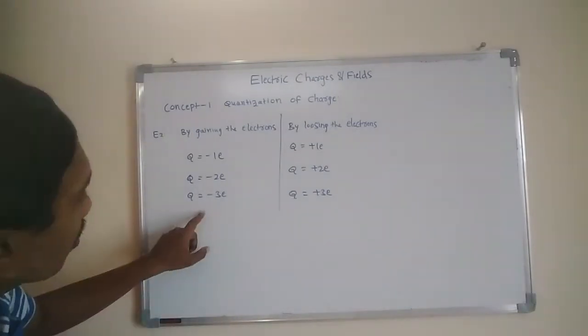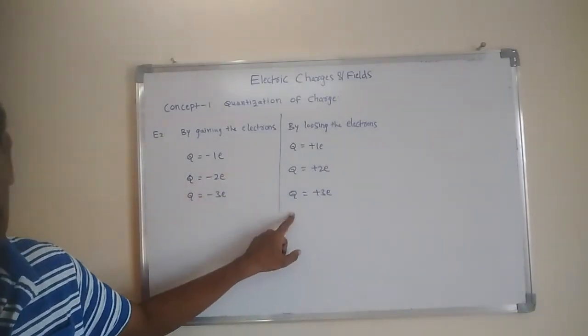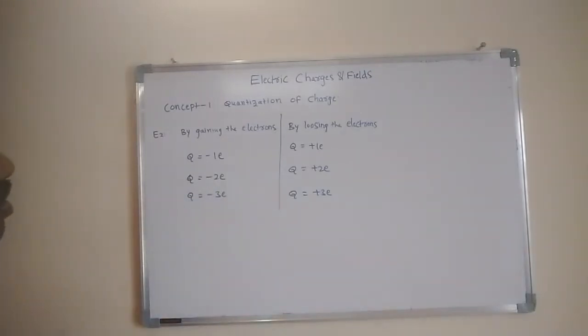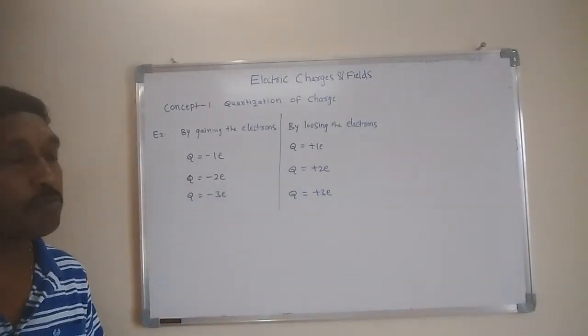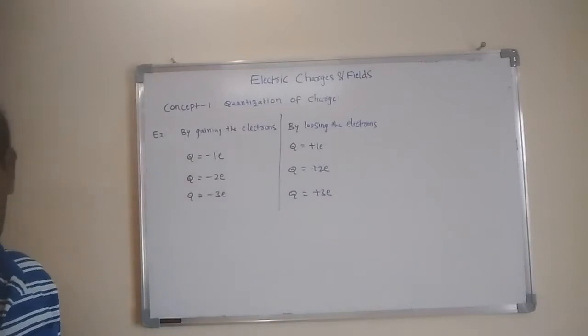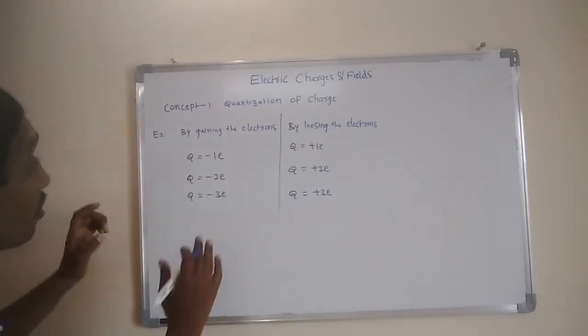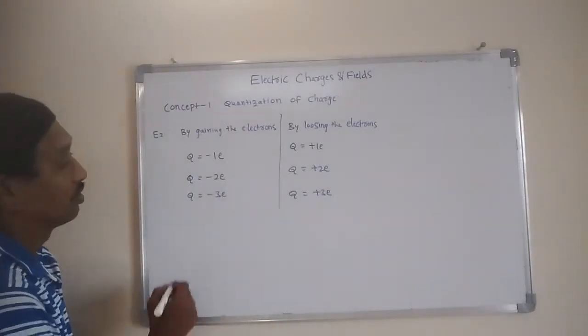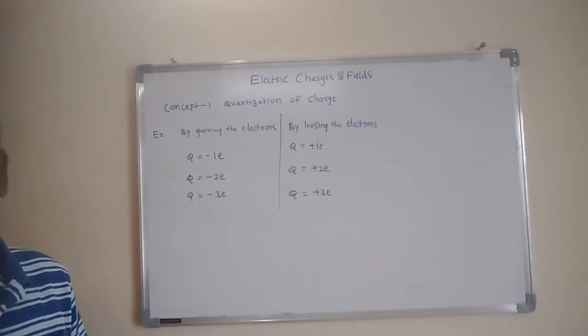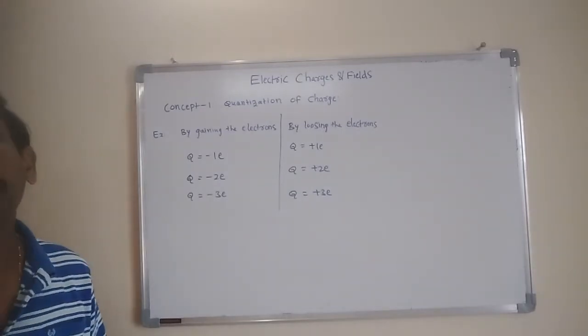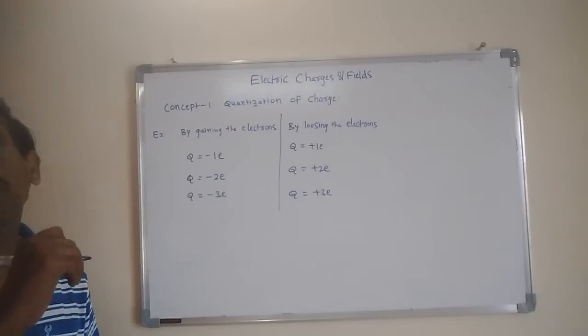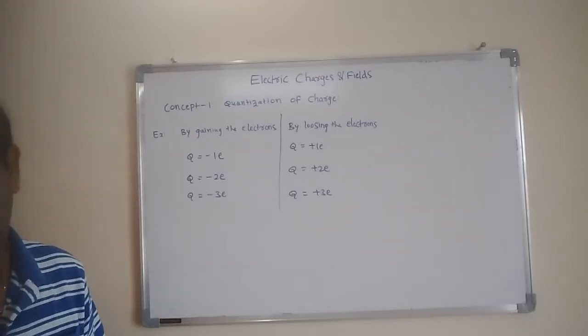The charge of a body is measured in terms of the charge of the electron. From all these examples we understand that the charge of a body is always expressed as an integral multiple of the number of electrons.